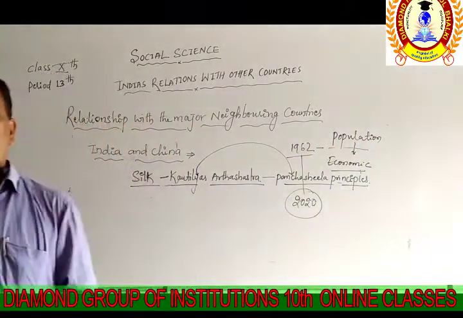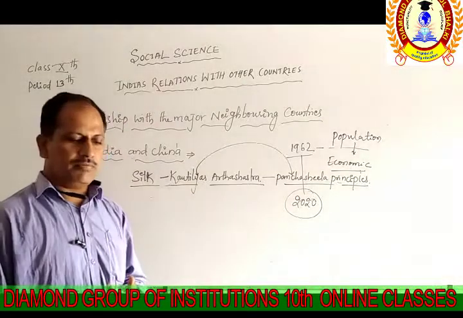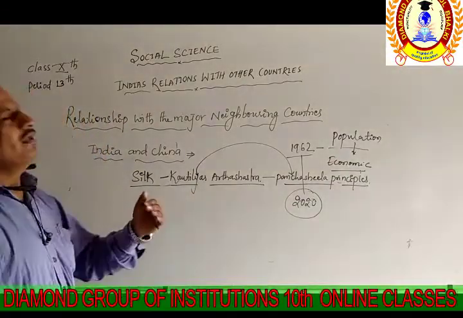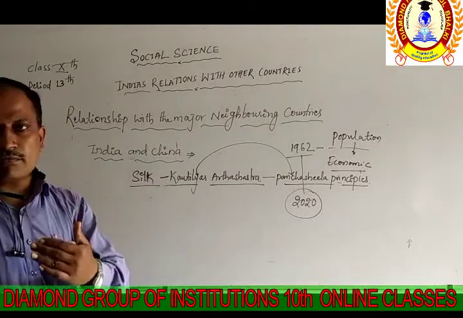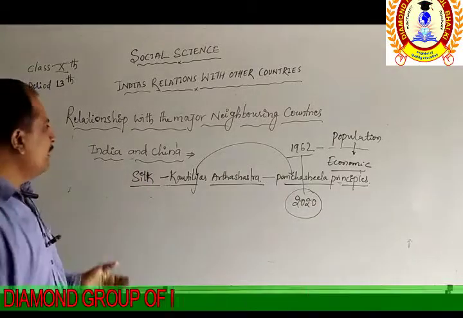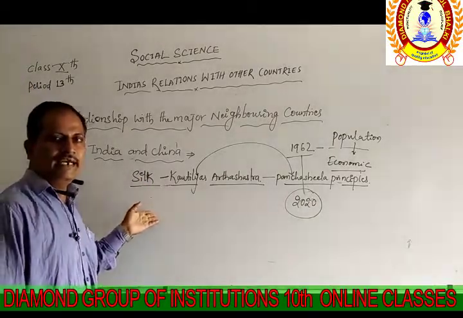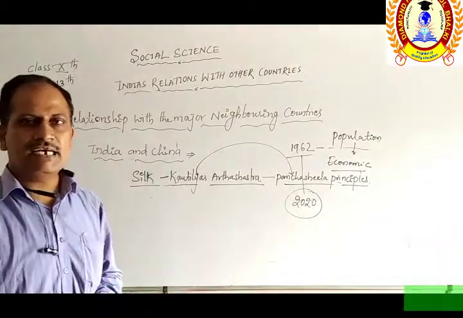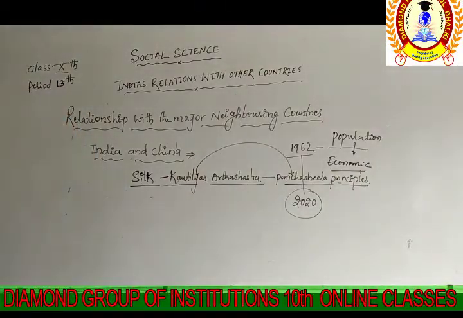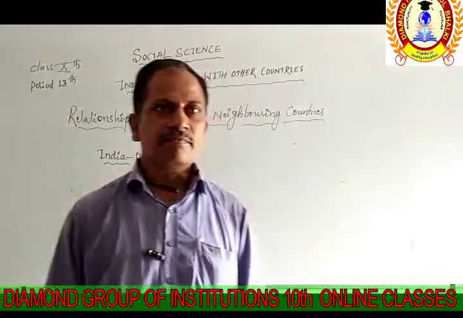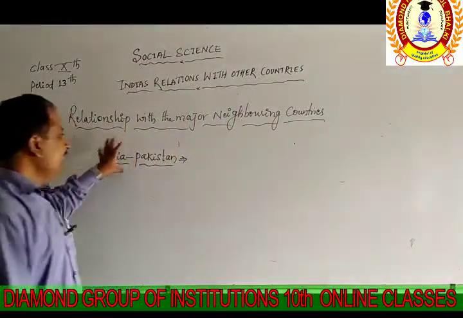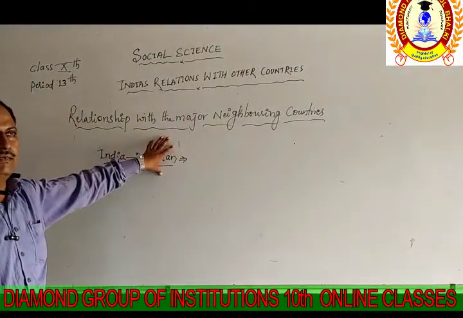So the next part we are going to discuss in this topic is another neighboring country of India, that is India and Pakistan. The next point is India and Pakistan.